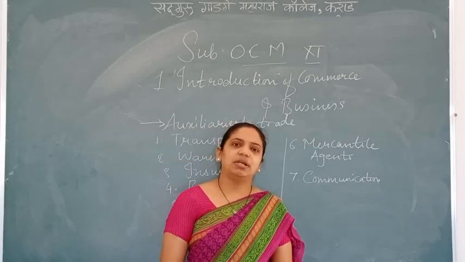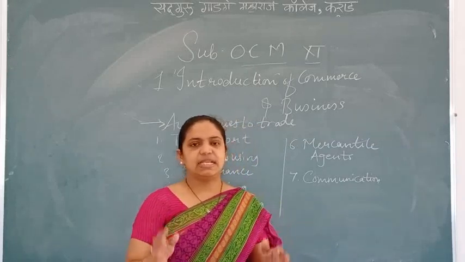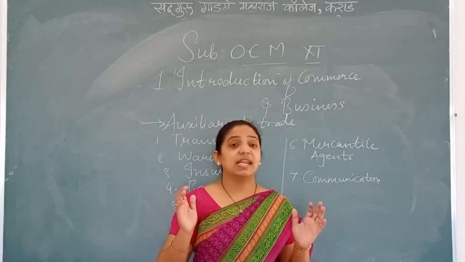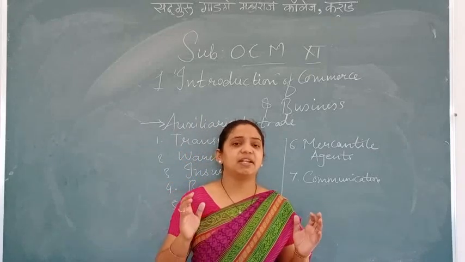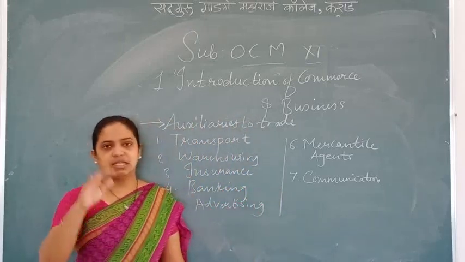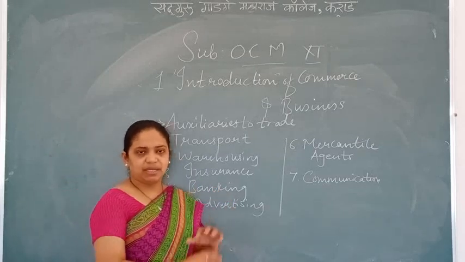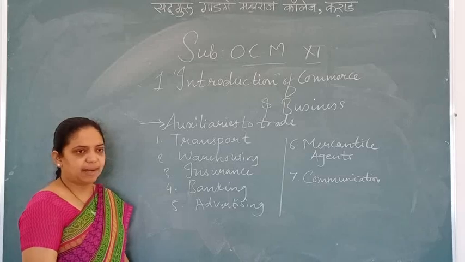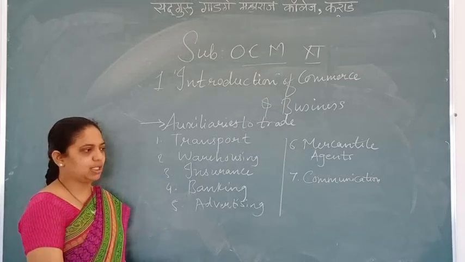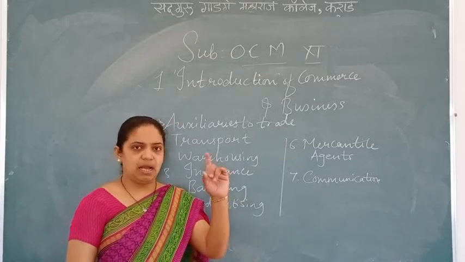In the last chapter I already taught you about the diagram. The diagram is all about the various types of business, which is fully divided into two parts, the industry as well as the commerce. We are seeing the second half of the diagram. You remember the big diagram I have already written on the blackboard. Again I will explain the diagram to you in short, and I am going to complete the lecture today, which is the end of chapter number 1.